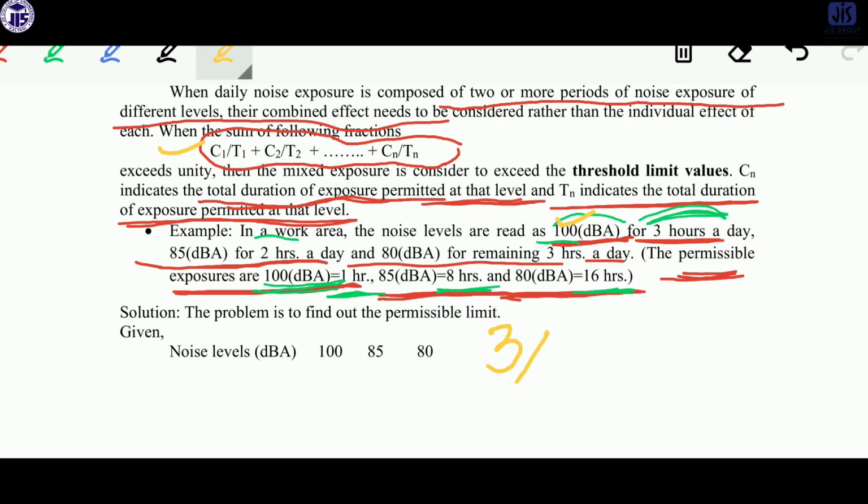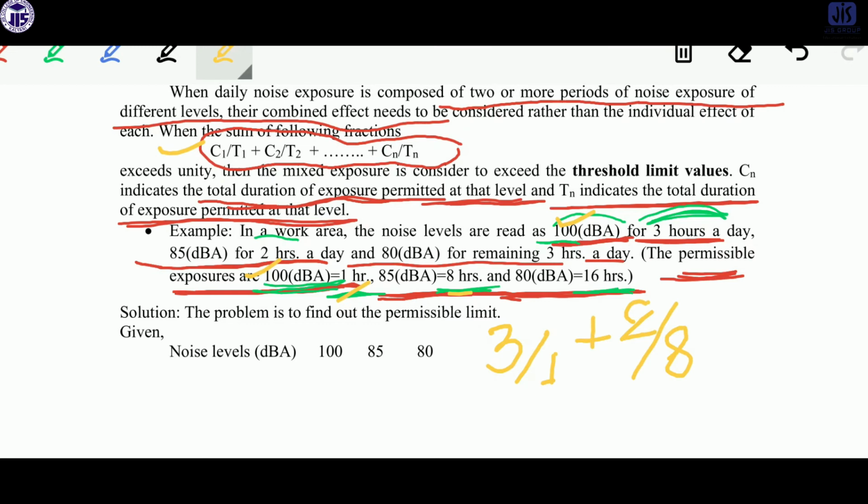Permissible will be 1, so we can write down 1. Plus, next for 85 dB, it is 2 hours, divided by its permissible of 8 hours, so 2 by 8.